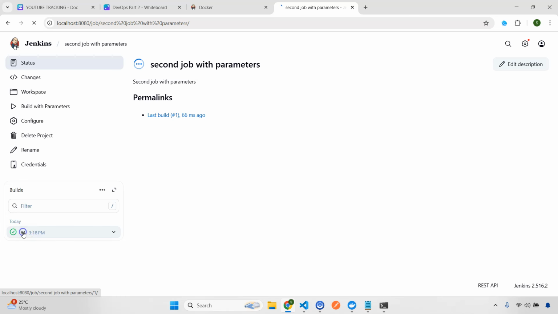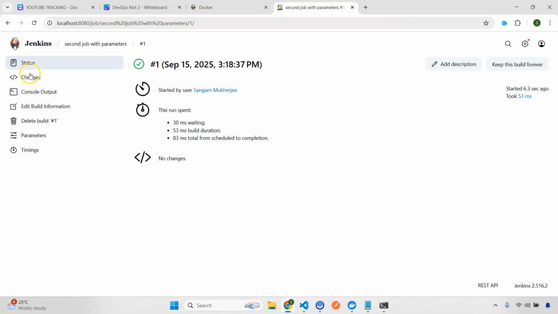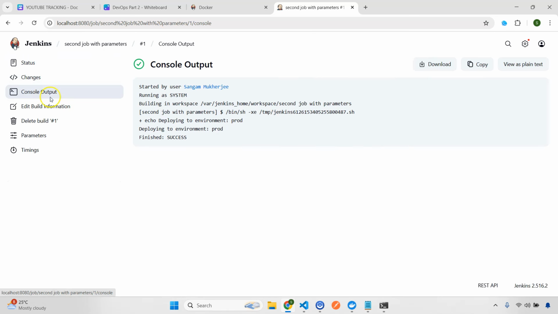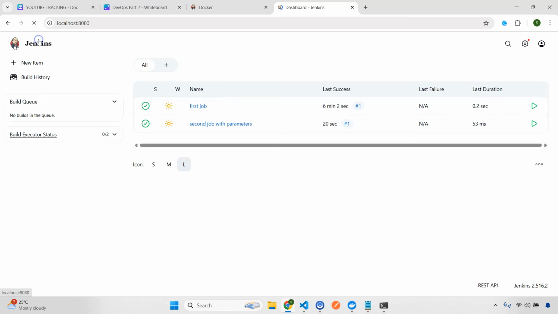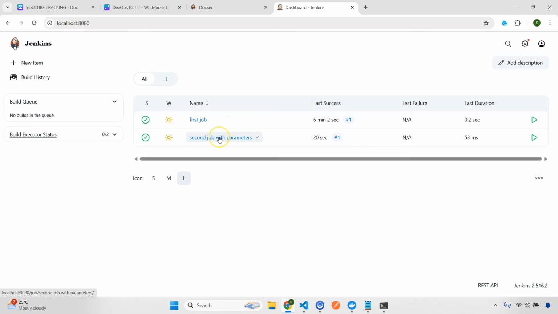Let's go here. It's already done. Go to console output, and you can see what is happening here. Deploying to environment, this is prod, and this is successful, right? So that means we understand how we can pass parameters. Also you can see the new job here that we have created. So two things you have learned: first, how to create a basic freestyle job, and second, how to create a job with parameters.